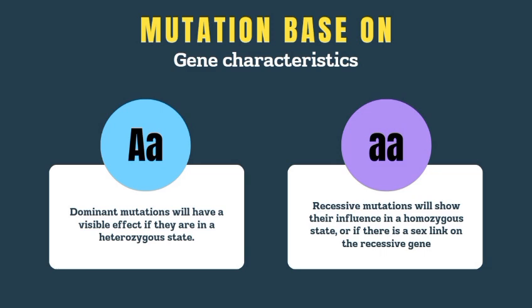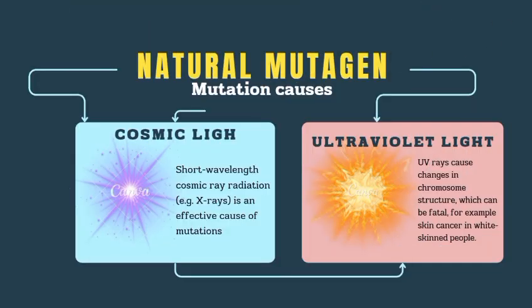The next slide is the natural mutagen. Mutation causes. Mutagens are agents that cause mutation. Natural examples: number one is cosmic rays or X-rays, high energy radiation that can break DNA.